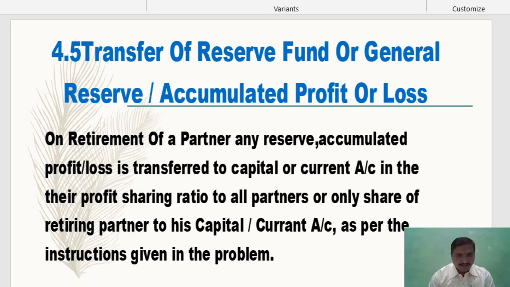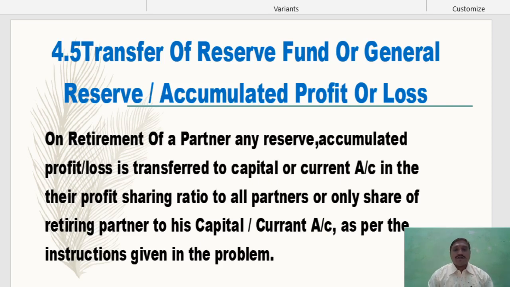On retirement of a partner, any reserve, accumulated profit or loss is transferred to the capital or current accounts of all partners in their profit sharing ratio. Or only the share of the retiring partner is transferred to his capital or current account, as per the instruction given in the problem.